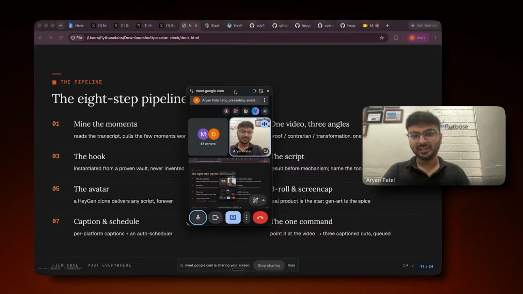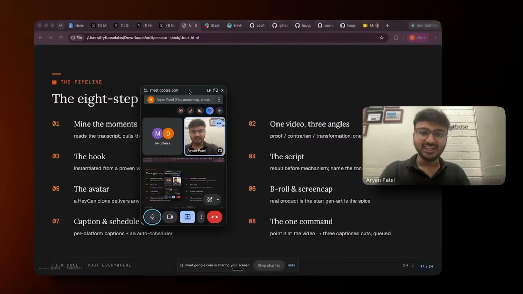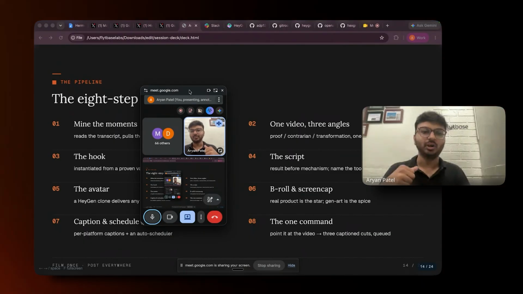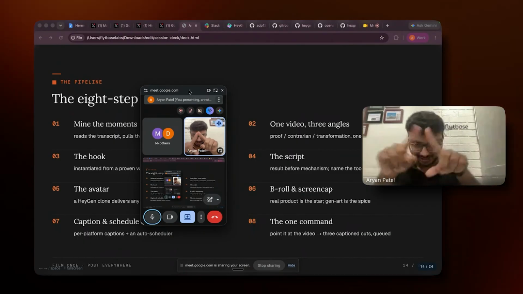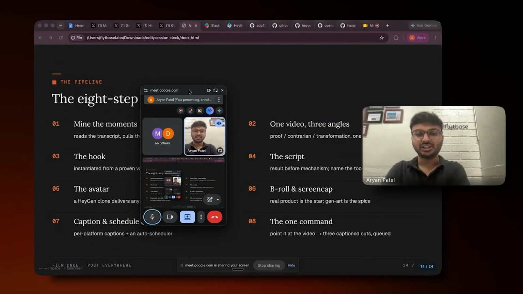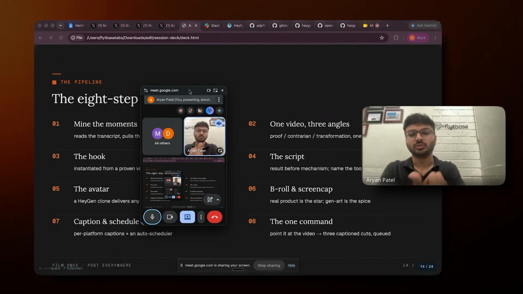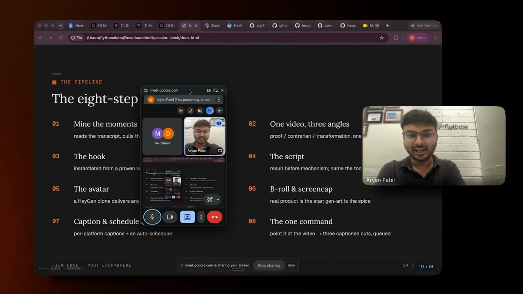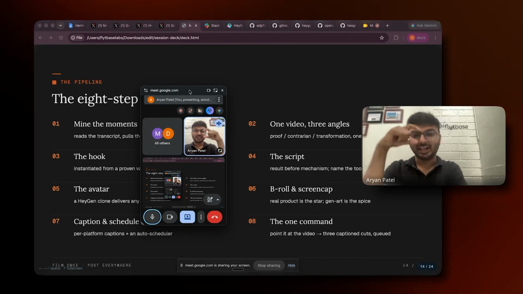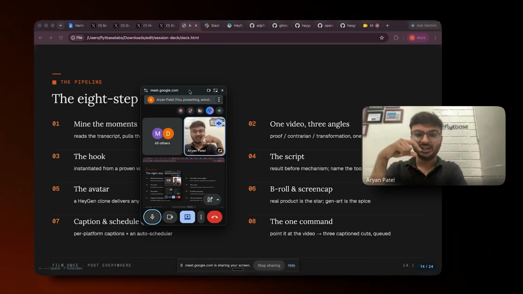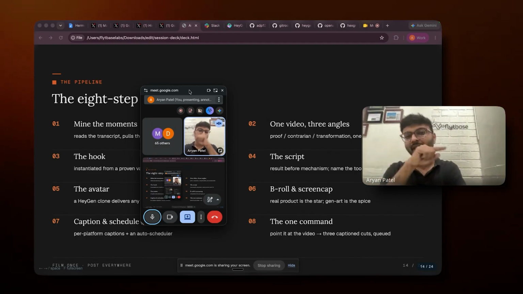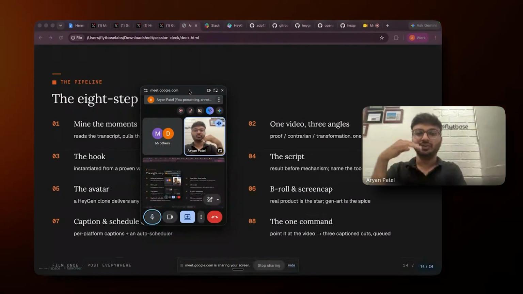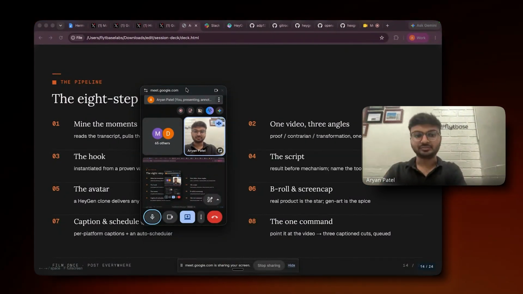Then what it does is basically create the b-rolls or a screen cap. Mostly in our case, it will create the screen cap because in our session, I just share a screen share. In the screen share, many of them were showing the workflow. So what it does is it gathers those screen grabs and syncs it with the transcription where it sees that yeah, this word is being mapped to this kind of thing. So visually they map all the things, so they know that the video and the audio are in sync.